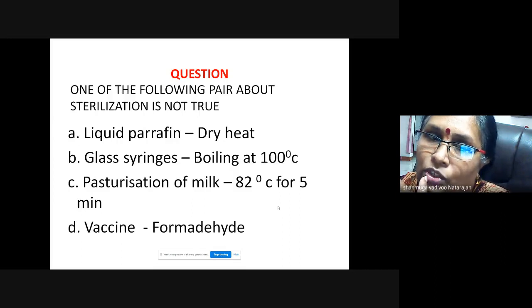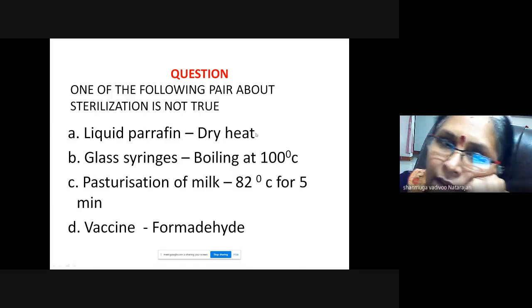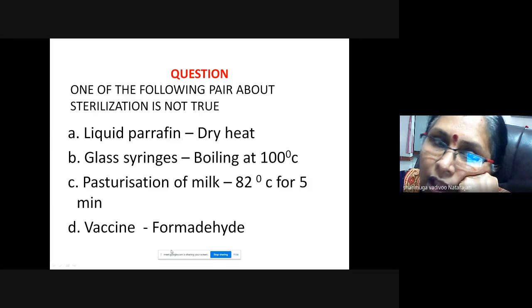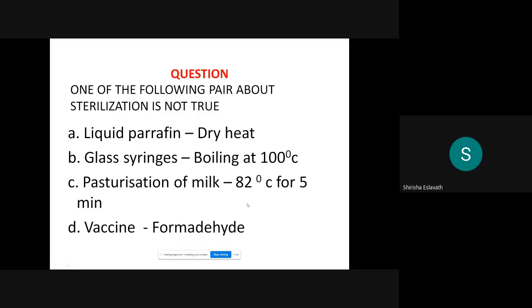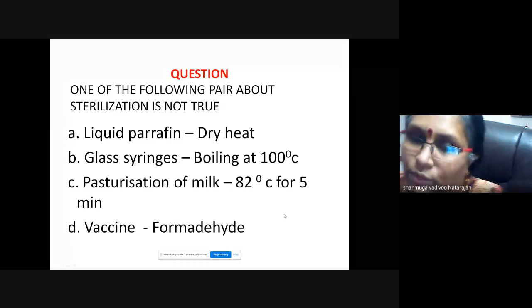Which is the wrong choice? Liquid paraffin you can do dry heat. Option C? Which option? C. Yes. Why?